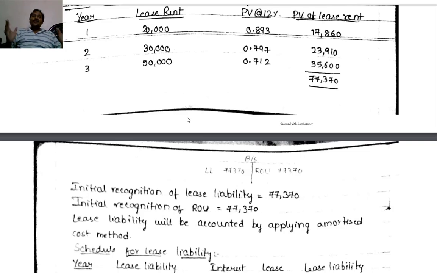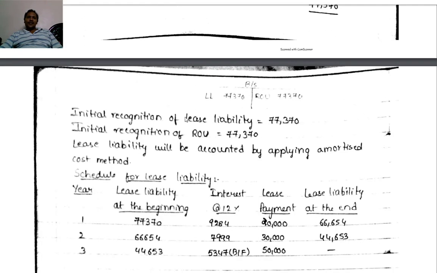So like this, we have to account for it. This is called the amortized cost method. Financial liabilities, any financial liability, generally will be accounted for by the amortized cost method. Now we will analyze the schedule for lease liability.